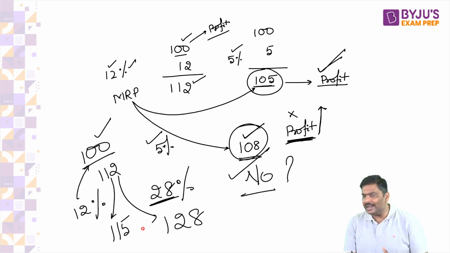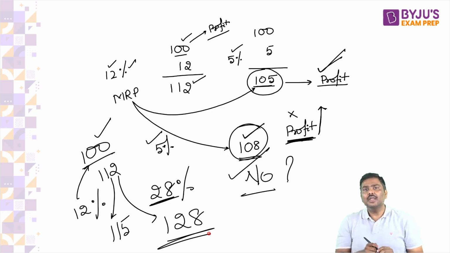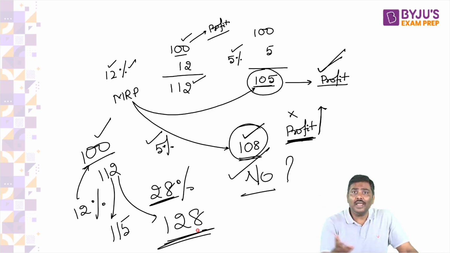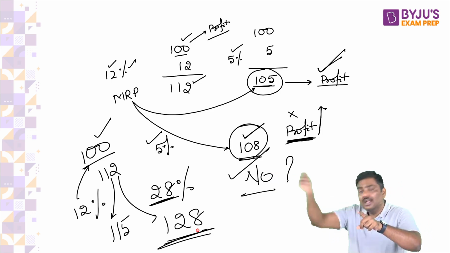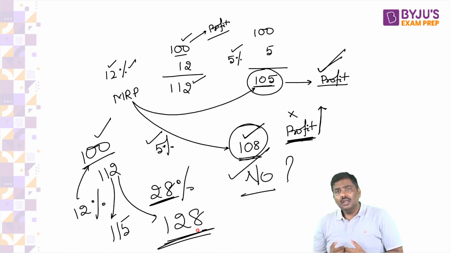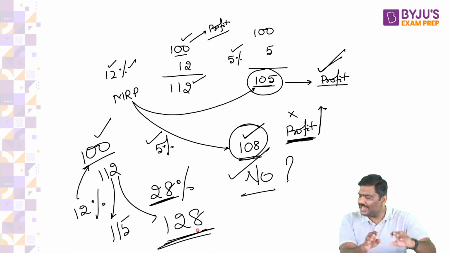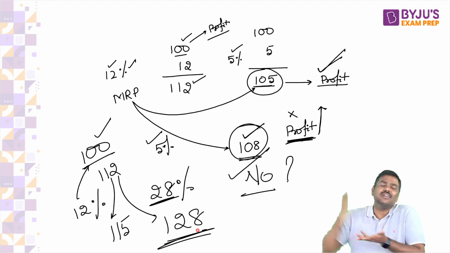You will sell it at 128. Don't say 115. Then you are a very, very bad businessman. You will sell it at 128. And if I am the customer and I ask you why, earlier you sold it at 112, now at 128, you will point your fingers at the government and say, ask the Government of India, ask the GST Council. They have increased the tax rate. What should I do? I am not getting any more profit here. Whatever profit was there earlier, I am making the same profit even now. But because the GST rate has increased, automatically I have transferred the taxes to you.